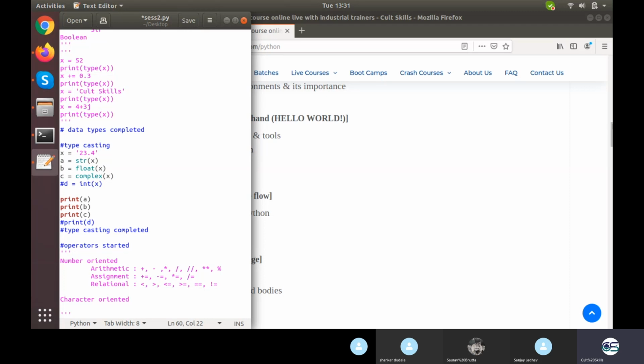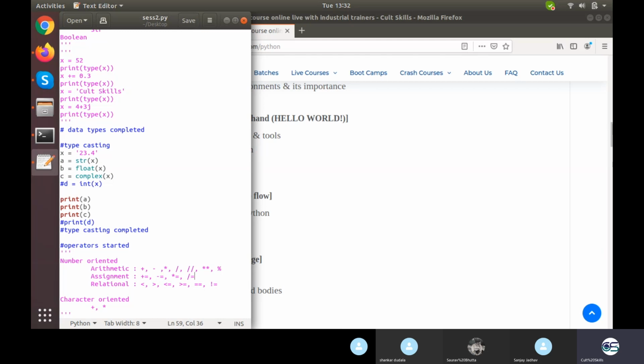Fine, so these are the different operators available into number oriented, and we will talk about each of them. Into character oriented, obviously there will not be any kind of arithmetic involved, but we would be having two operators, which are plus and multiply, although less than and greater than also work there, but in some other manner. So it's not a very frequently, directly usable operator.